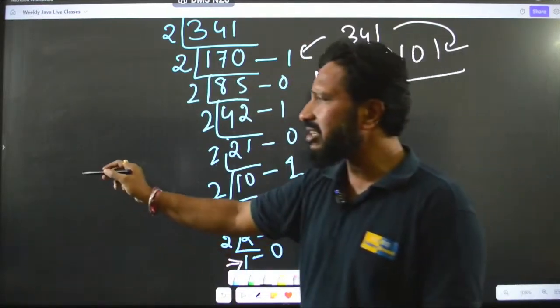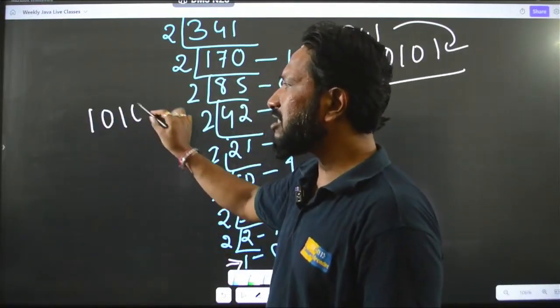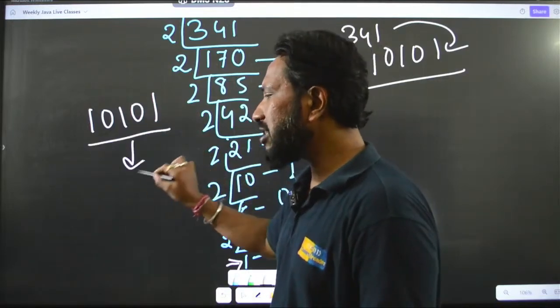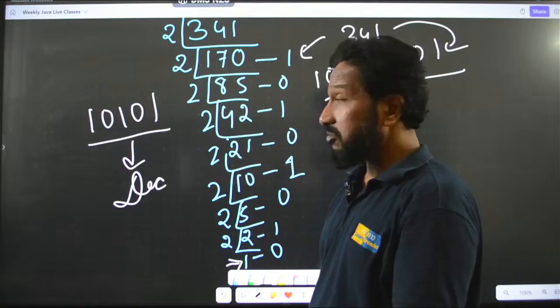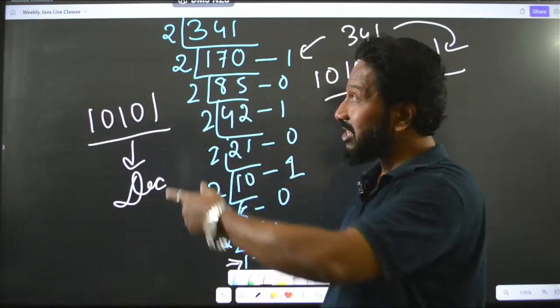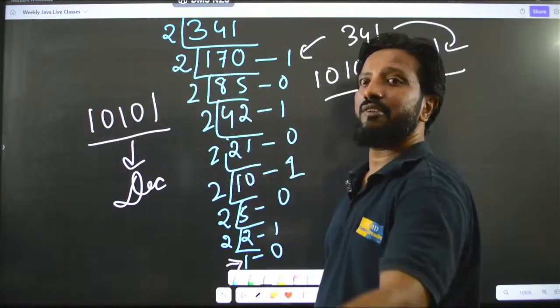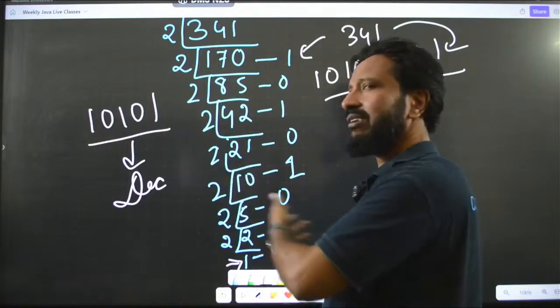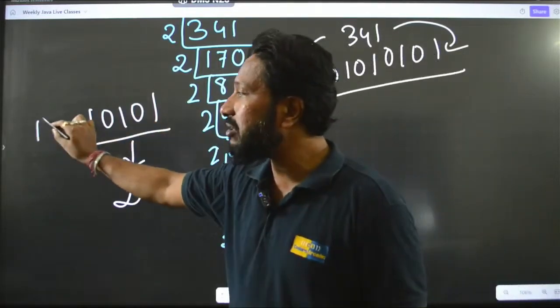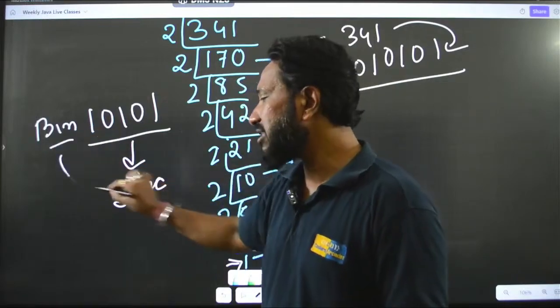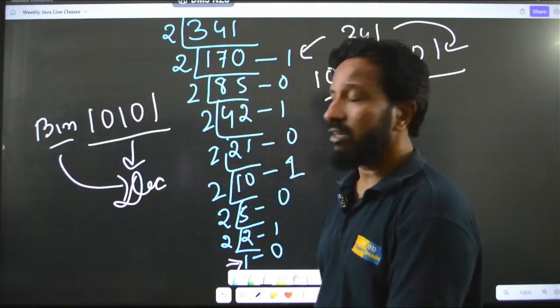Now, suppose you were given a number like this, 10101. How do you find out the decimal equivalent of this number? This is a little bit tricky, right? Because now we only have ones and zeros. Here we had a simple number, so I said we can divide it by 2 and we can get the binary, correct? But here we have a binary number, ones and zeros. Now, how do you get the decimal equivalent? It is not so easy.